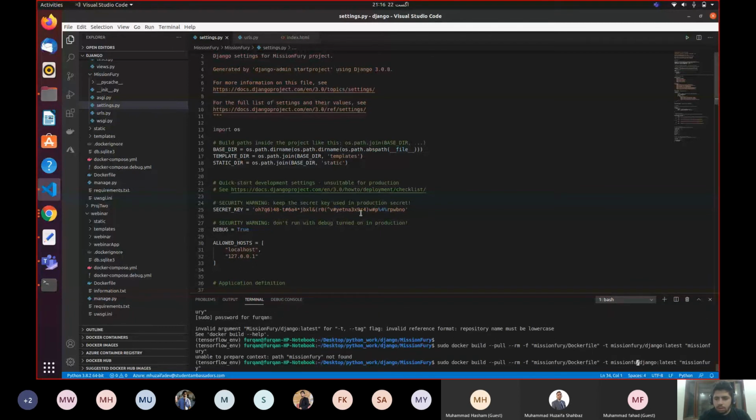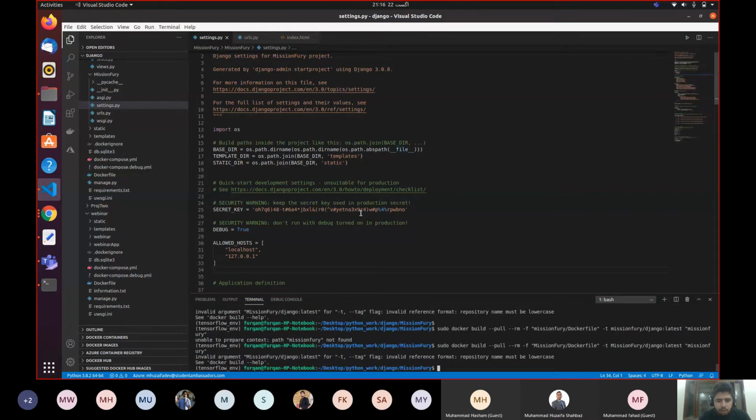Okay, maybe I just need to change this thing rather than changing everything. I'm gonna undo the changes and I'm gonna just change my container name, which is written down over here. I'm gonna just make it small letter, and the rest of the things will stay the way they are.